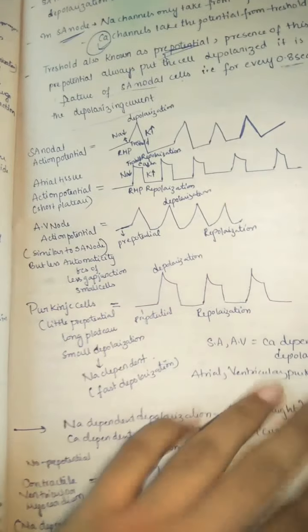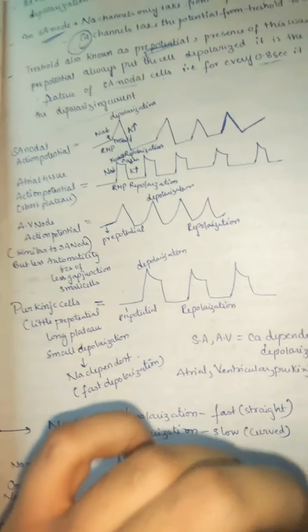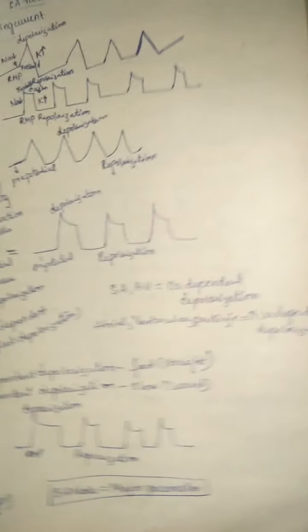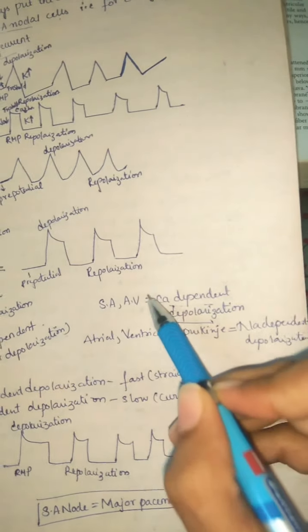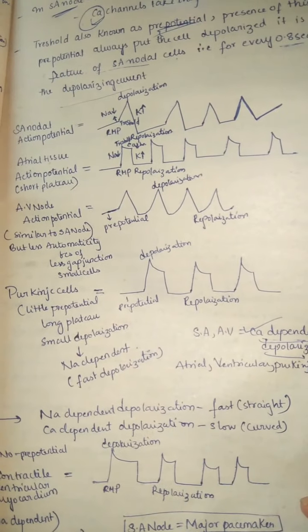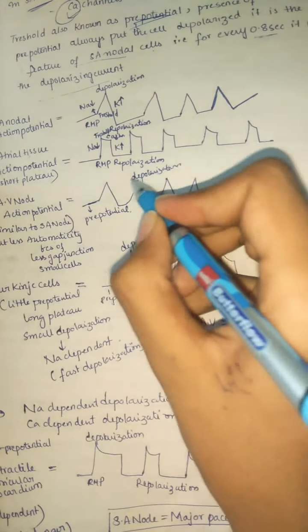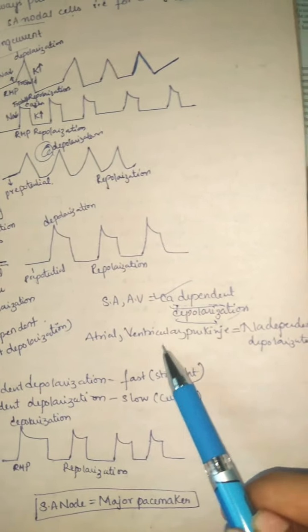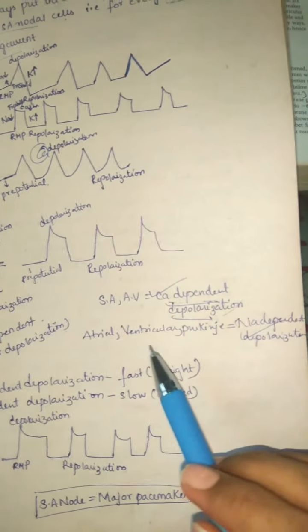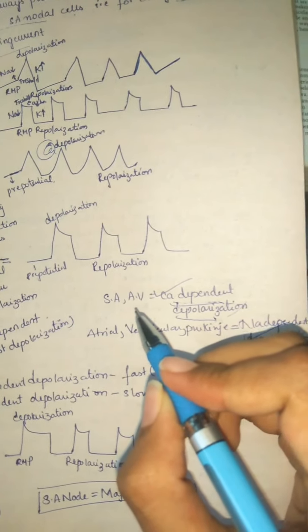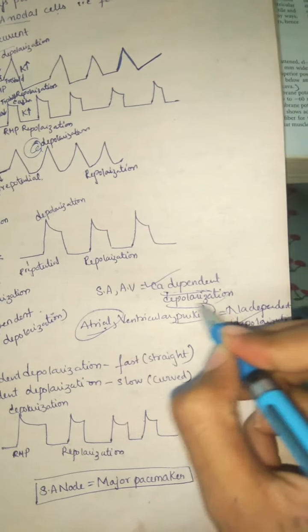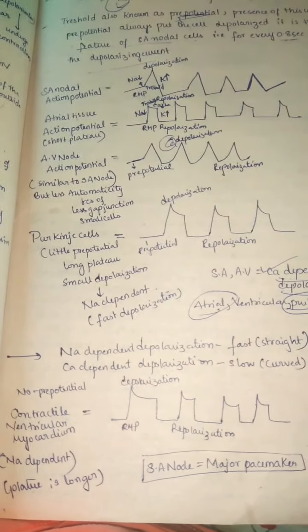So the question is now where the plateaus are seen in the action potentials of heart muscle. Mainly the plateaus are seen in our atrial tissue and also in the Purkinje cells. SA and AV node are calcium dependent depolarization, so remember even in AV node it is calcium dependent depolarization, right? So SA and AV node calcium dependent depolarization, atrial, ventricular and Purkinje sodium dependent depolarization, and plateaus are seen in atrial tissue and also in our Purkinje cells. So that's it. These are the very important points to see in the electrophysiology of the heart.